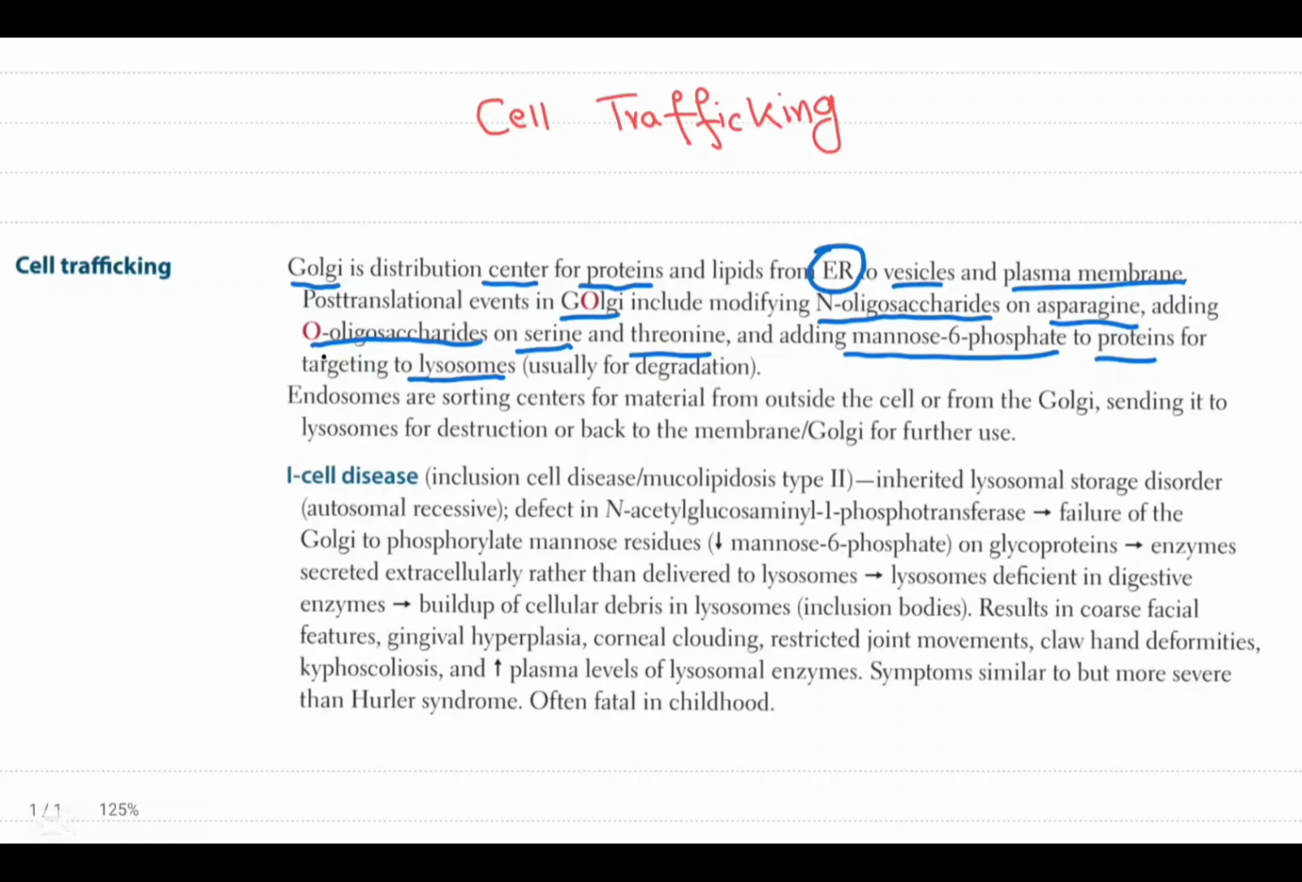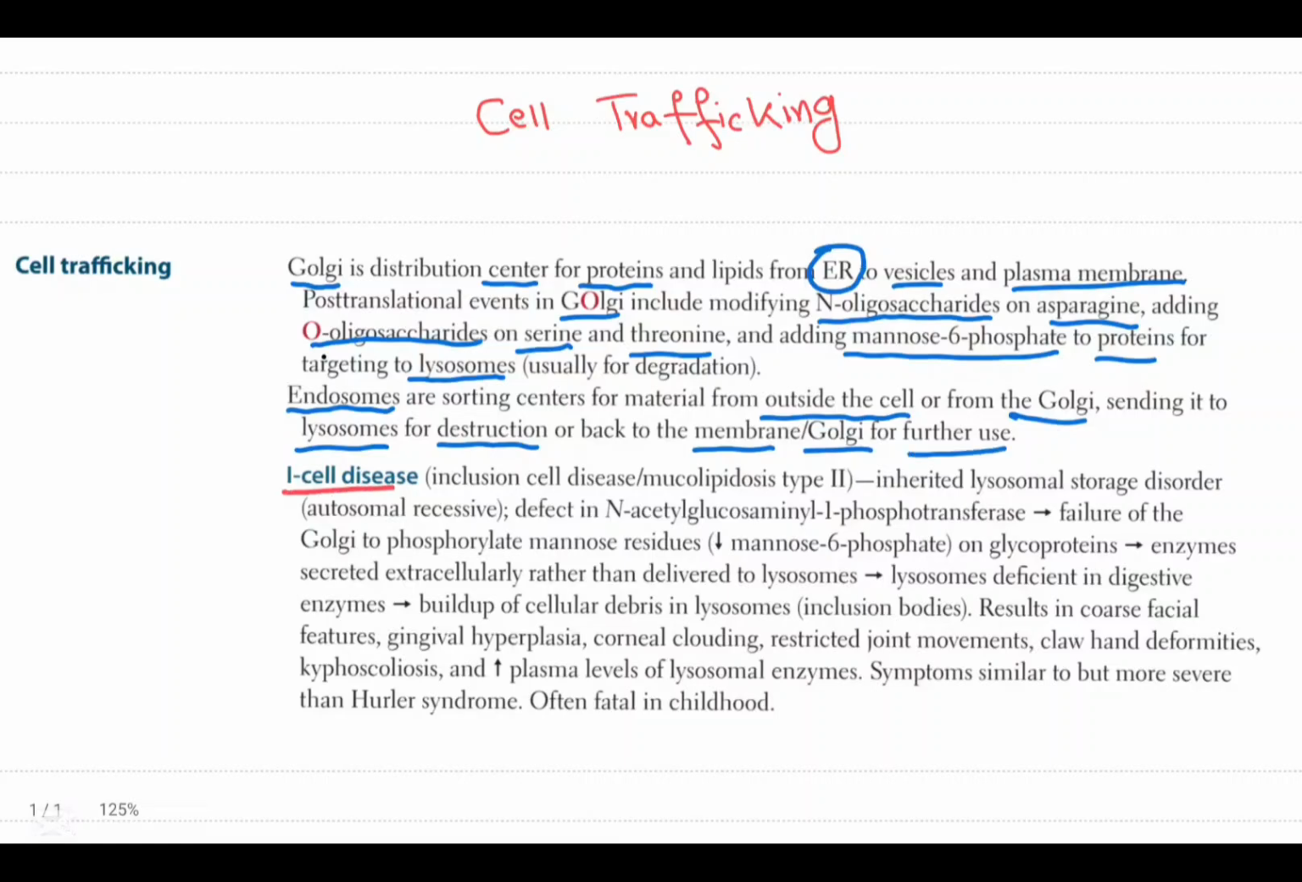Endosomes are sorting centers. There are some sorting centers in the cell. These are endosomes, and they are sorting centers for material from outside the cell or from the Golgi. If material comes from outside the cell, or from the Golgi, they send it to lysosomes for degradation or back to the Golgi membrane for further use.